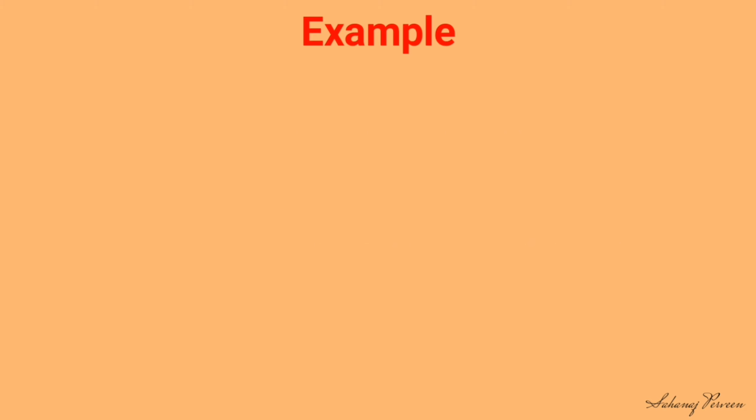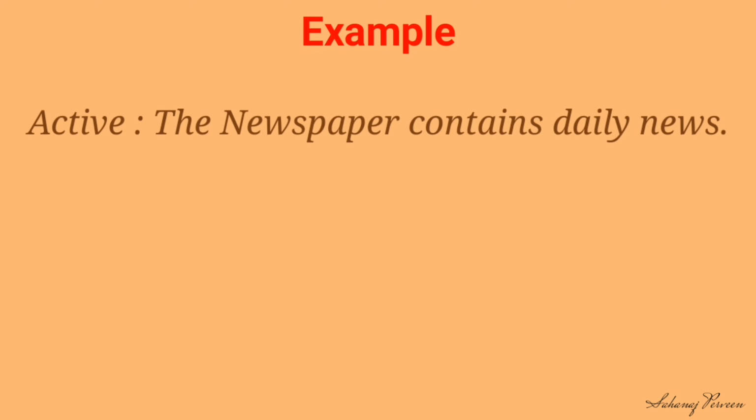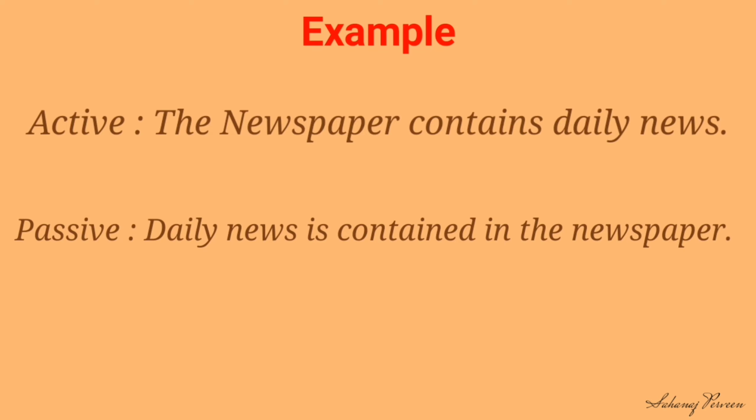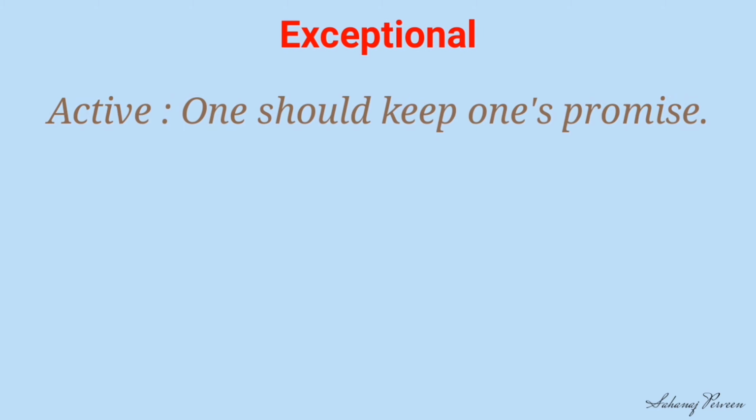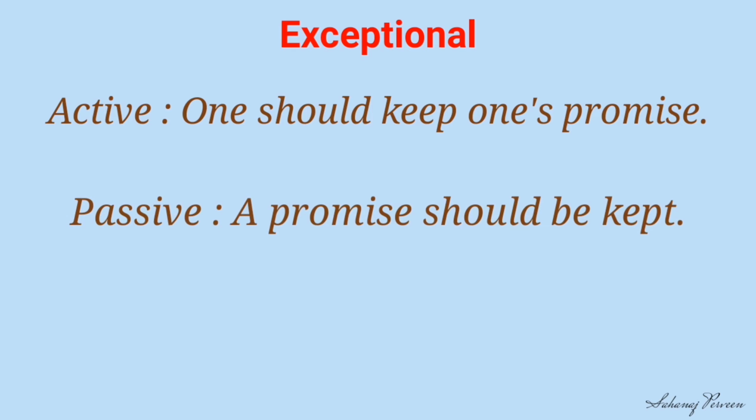Look at another example. The newspaper contains daily news. Daily news is contained in the newspaper. Here we use in place of by. Dear students, now look at some exceptions. Our active is one should keep one's promise. Our passive is a promise should be kept.